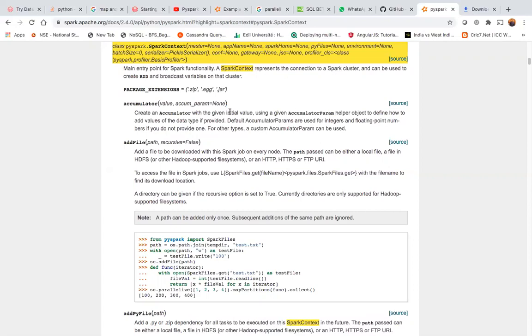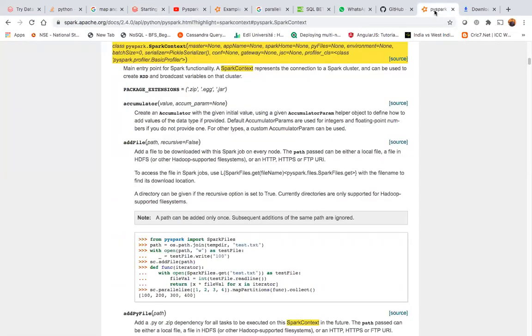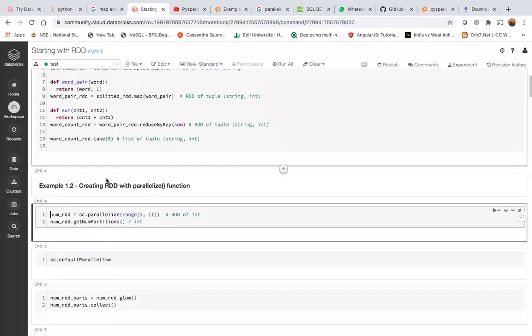Every time I start writing code, I'm using SparkContext sc. This sc is nothing but an object of SparkContext, the PySpark SparkContext. So sc stands for SparkContext.